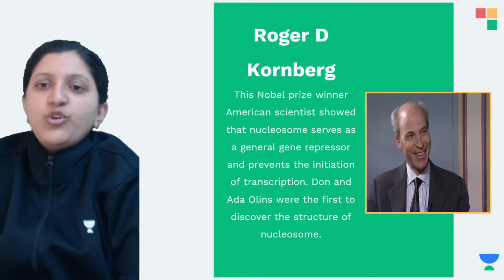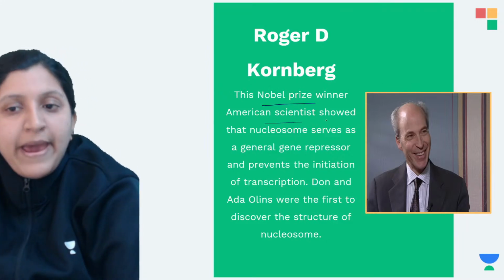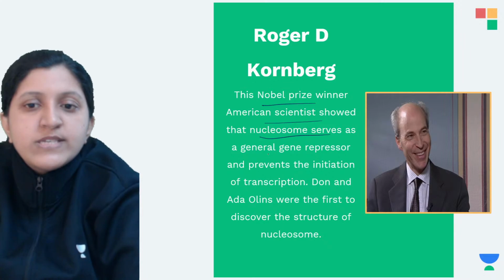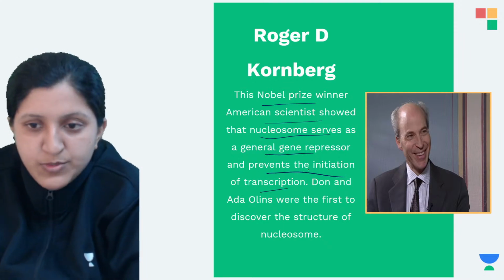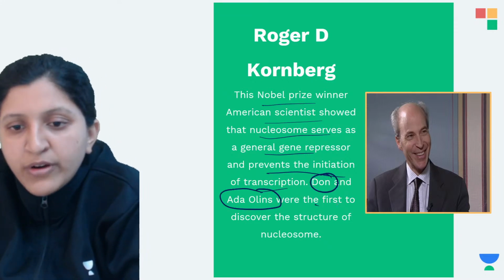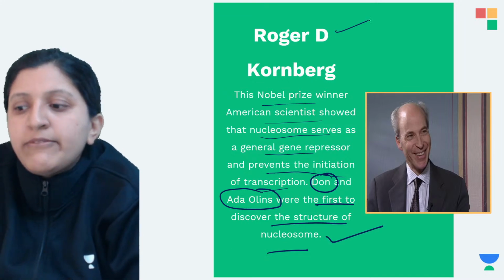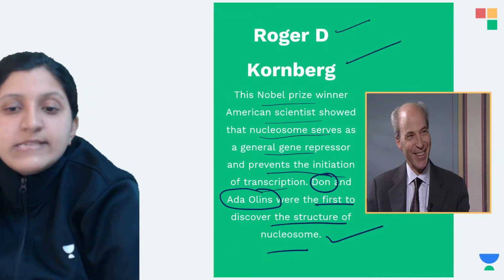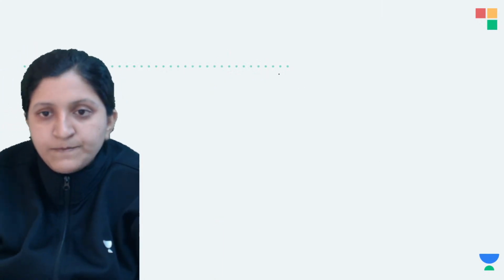Roger Kornberg is the Nobel Prize winner, an American scientist who showed that the nucleosome serves as a general gene repressor and prevents the initiation of transcription. Don and Ada Olins were the first to discover the structure of the nucleosome. Kornberg got the Nobel Prize, but the discovery of the nucleosome was done by Don and Ada Olins.